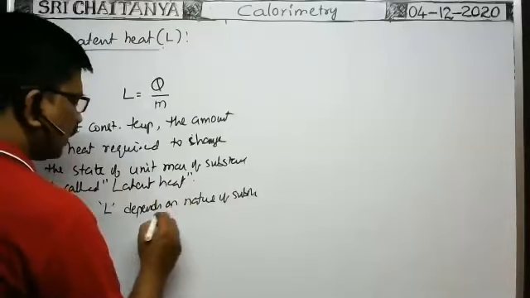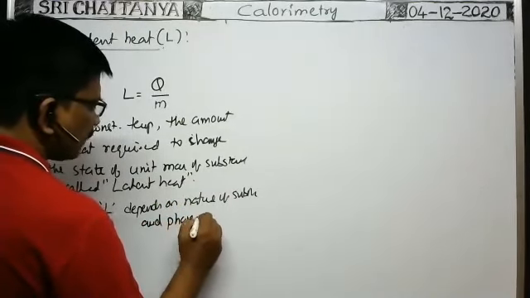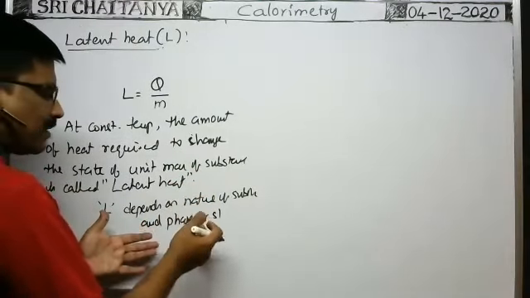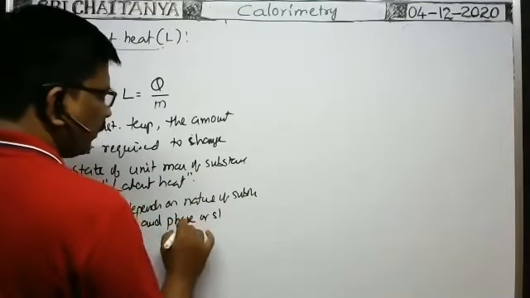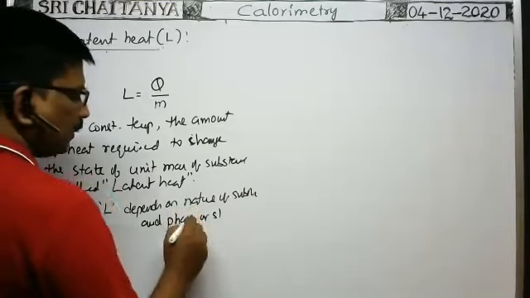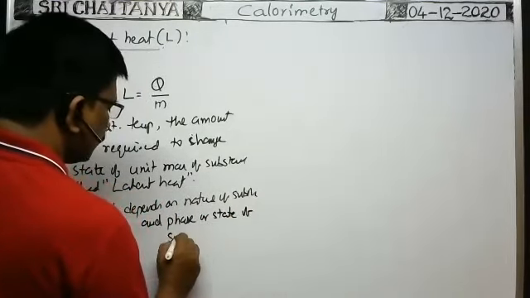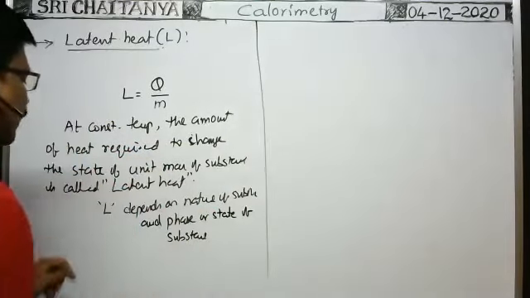Is the given substance in liquid state, solid state, or gas state? Based on that, the state is also called the phase: liquid phase, solid phase, gaseous phase, like that. These are the factors on which the latent heat depends.